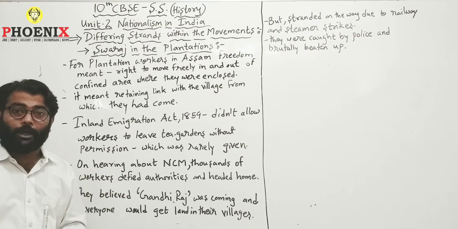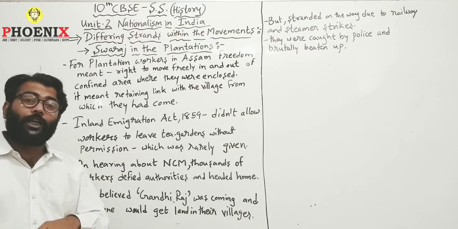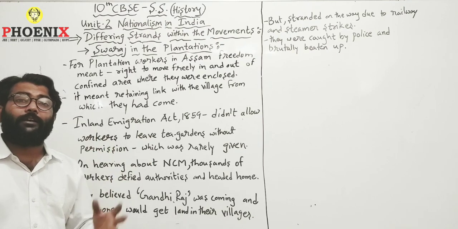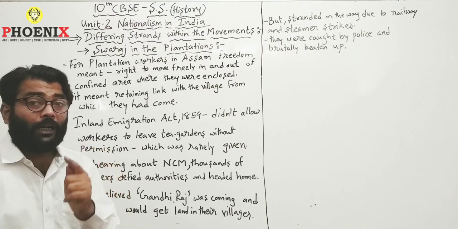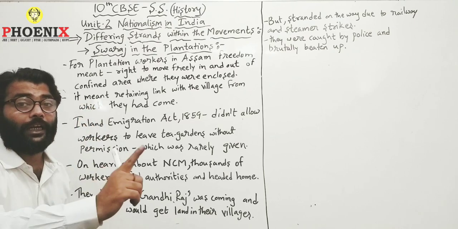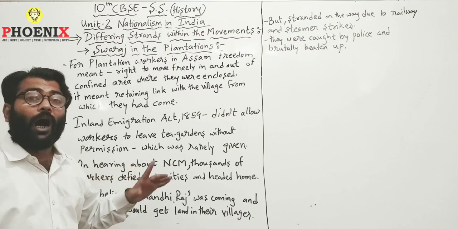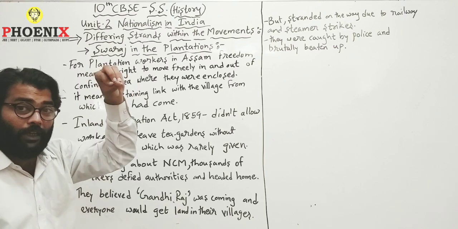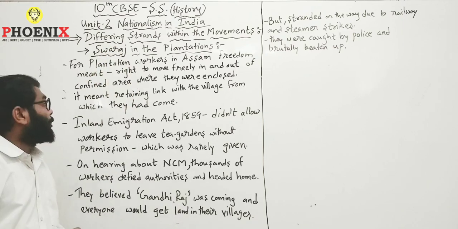Every morning they had to come at a particular time, or if they didn't come, they were beaten up and brought there for work. Every evening, they used to work until the sun set, and then they were sent back again, surrounded by whom? Surrounded by the guards. So the entire area was confined. Confined means restricted, enclosed. Nobody else was allowed to move in or out. Where they were enclosed means they were kept as a prisoner, as if they were bonded laborers.